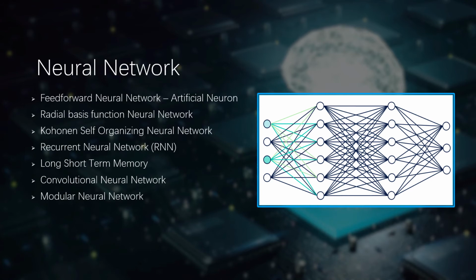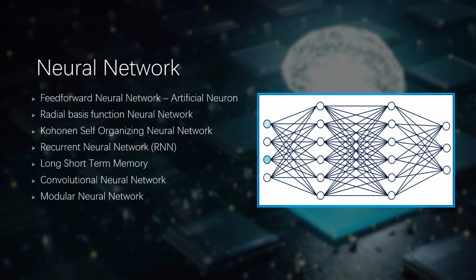The other neural networks are recurrent neural networks, or what we call RNN, and long short-term memory, which is the improved version of RNN, and sometimes it is called LSTM. Next, there is a neural network that is specialized for image processing, which is called convolutional neural network. Last but not least is modular neural network.